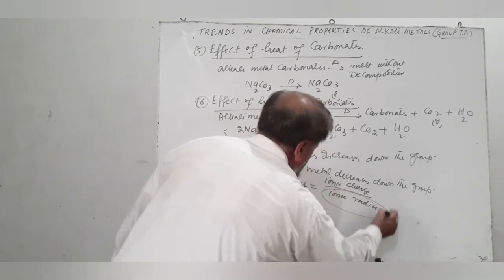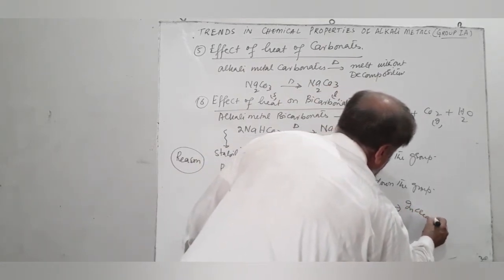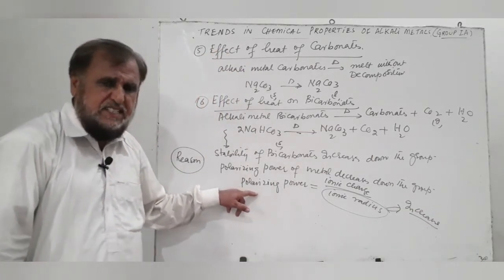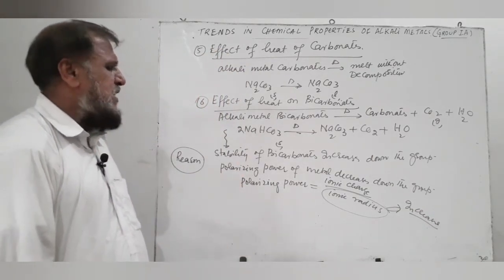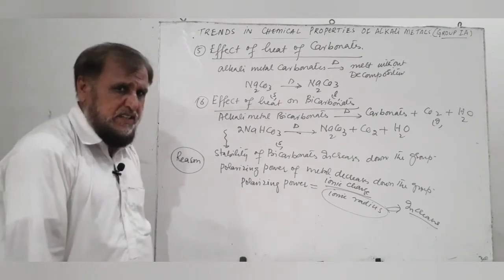We know that ionic radius increases down the group. That is why the polarizing power will decrease, and as the polarizing power of metal ions decreases, the stability of bicarbonates will increase.